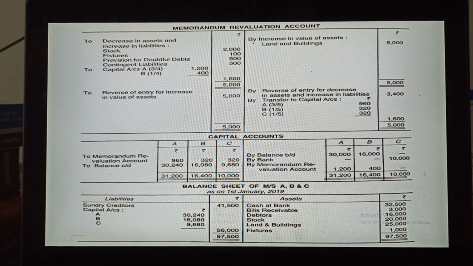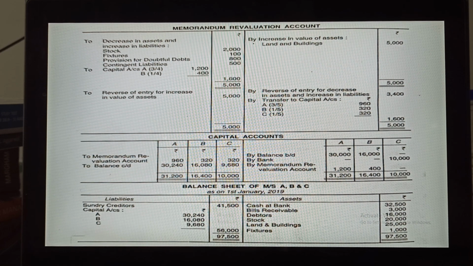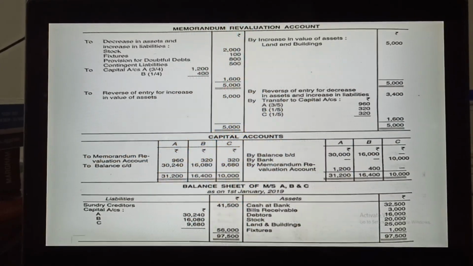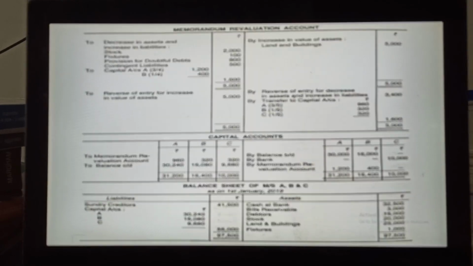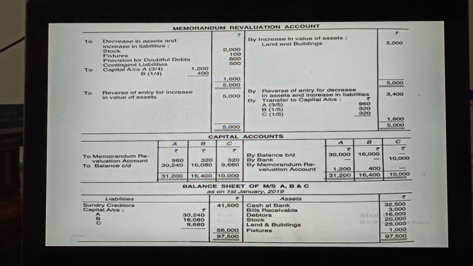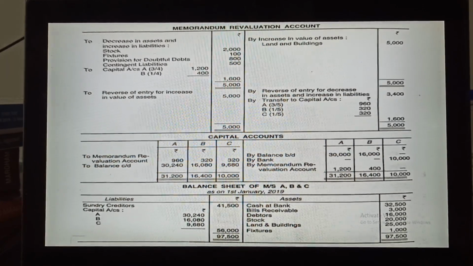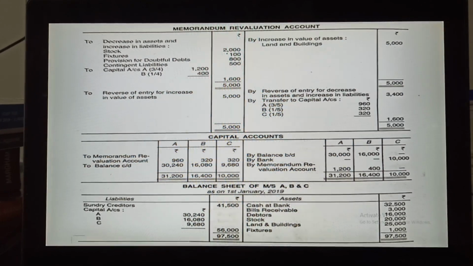See, go to the memorandum revaluation account, complete it and close it. Now I told you that you have to reverse the entry. How will you reverse? By reverse of entry for decrease in assets and increase in liabilities. Where is it written decrease in assets and increase in liabilities? This side. I have clubbed all these as 3,400. How? Stock, fixtures, provision for doubtful debts and contingency, all together. You can write the total like 3,400, or separately.